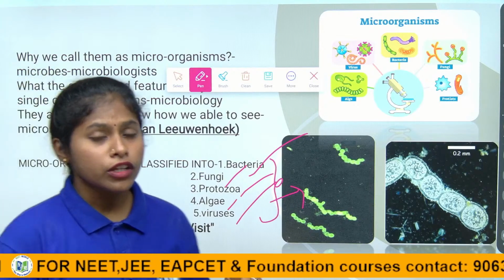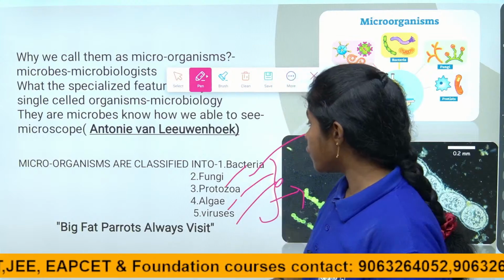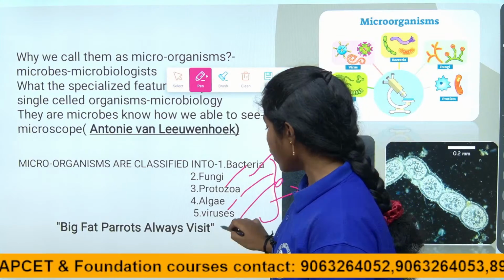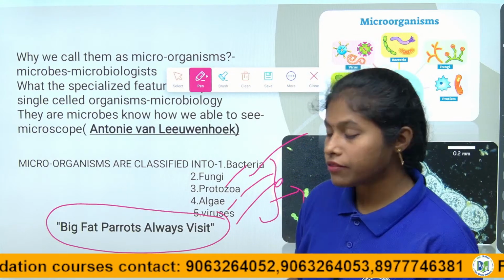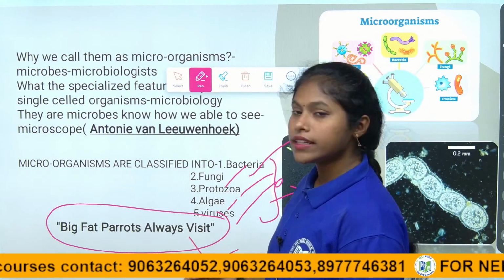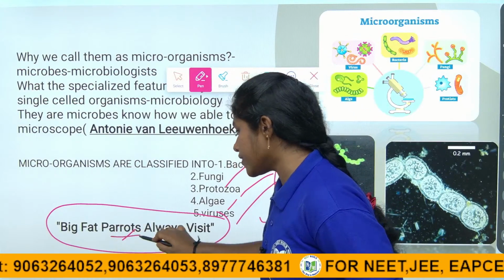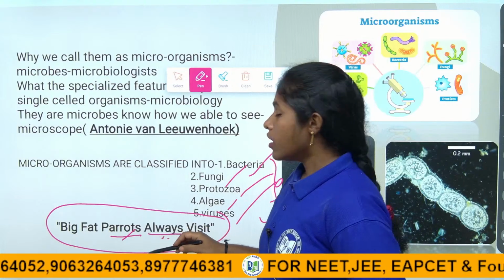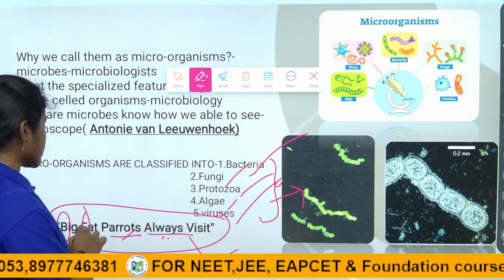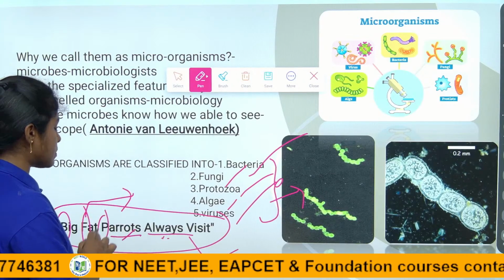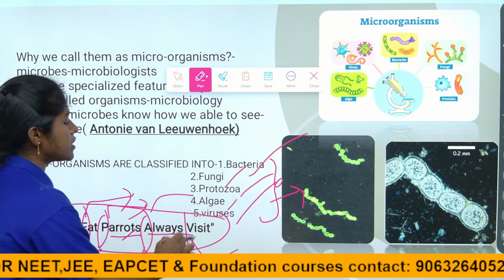Children, as you are studying microorganisms for the first time, you can remember them with the help of a mnemonic. What is this mnemonic? Big fat parrots always visit. What is meant by big? B means bacteria, F means fungi, P means protozoa, A means algae, V means virus.